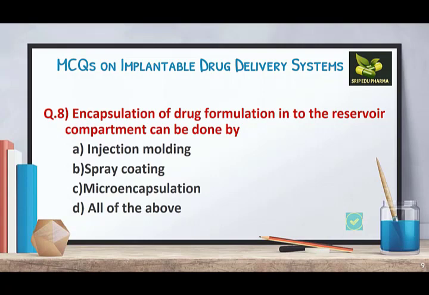Question 8. Encapsulation of drug formulation into the reservoir compartment can be done by: A. Injection molding, B. Spray coating, C. Microencapsulation, D. All of the above. Here the answer will be all of the above. We had seen in the polymer membrane permeation control system that the drug reservoir or the dispersion of the drug is encapsulated by about 3 methods.